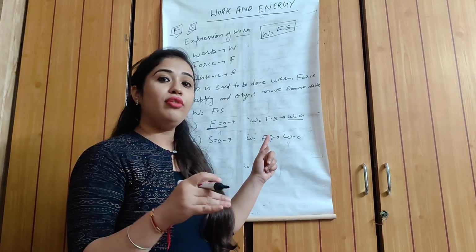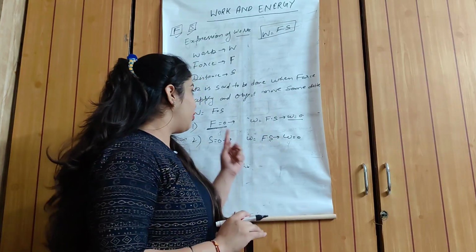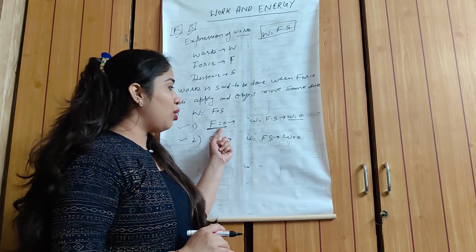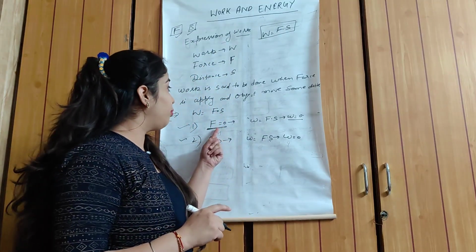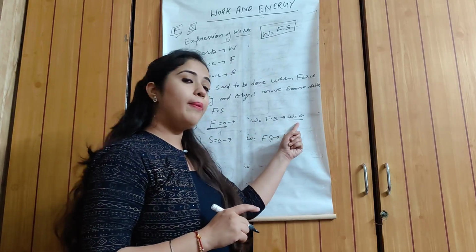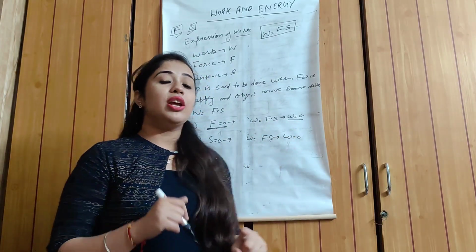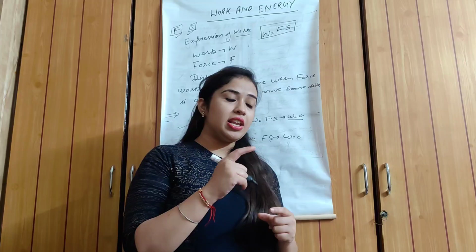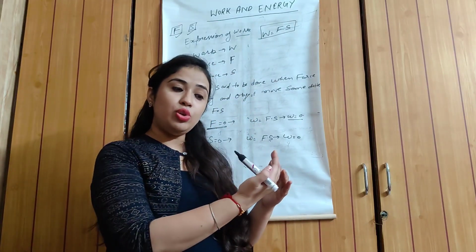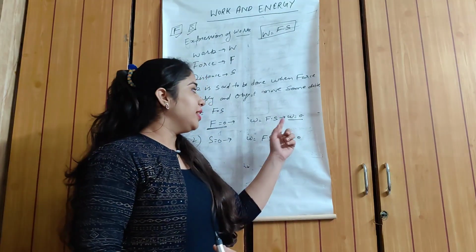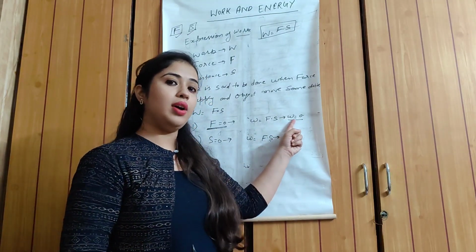Our car or vehicle moves by itself. It means F is equal to 0 but displacement is not 0. But when force is 0, work done is also 0. So when we come down a hilly area, there is no work done.